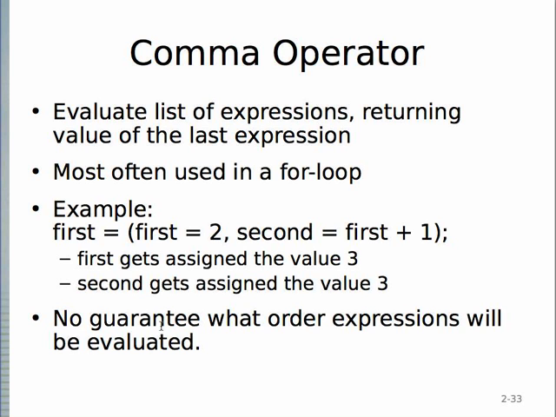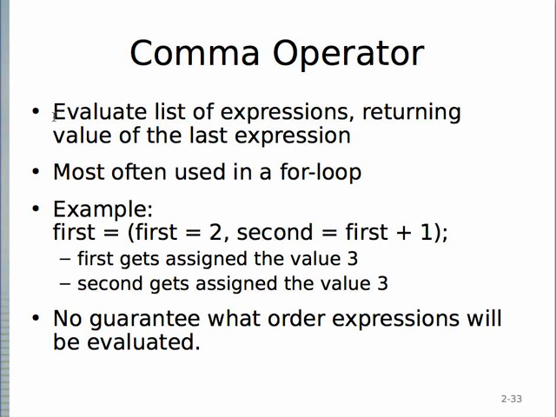In C++, there is no guarantee what order the expressions will be evaluated. So if you have some kind of dependencies, you might want to worry about that. In this case, you're assigning the value 2 to first, but then you're setting second equal to first plus 1, and so second gets the value 3, and the result of this whole thing is the value of the last expression.